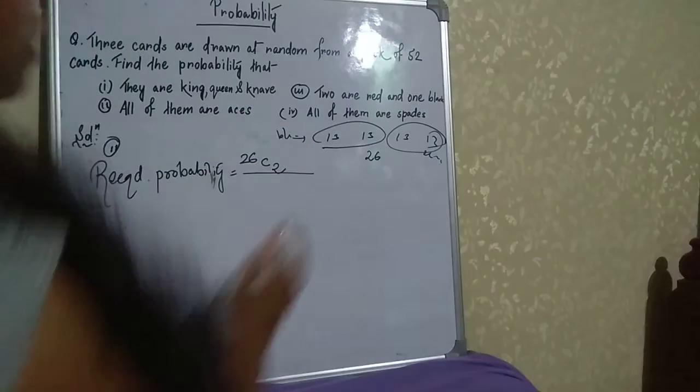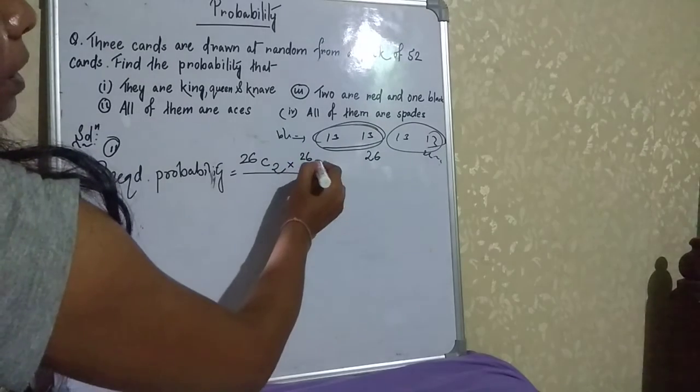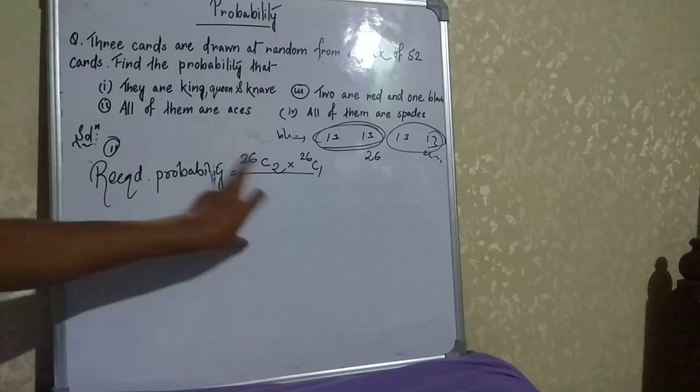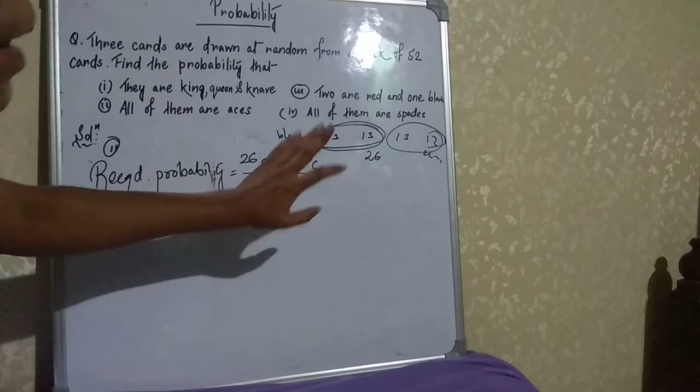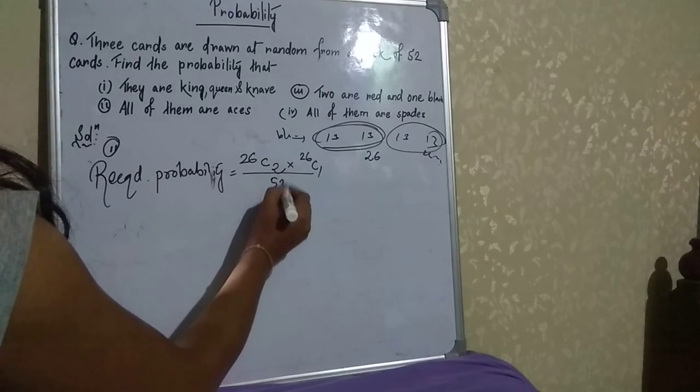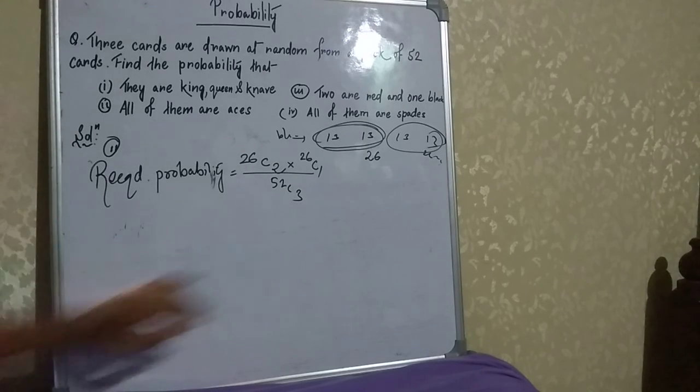And 1 black will come from the 26 black cards, so into 26C1. 2 from 26 red cards, 1 from 26 black cards. Clear? And the total number of cases is 52C3 ways. So solve it yourself. Okay.